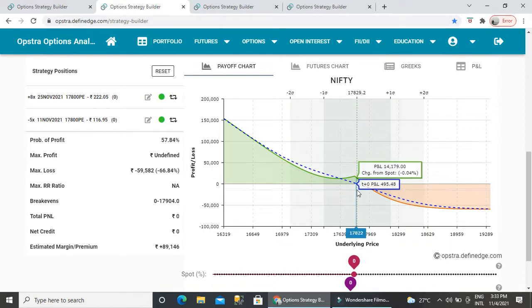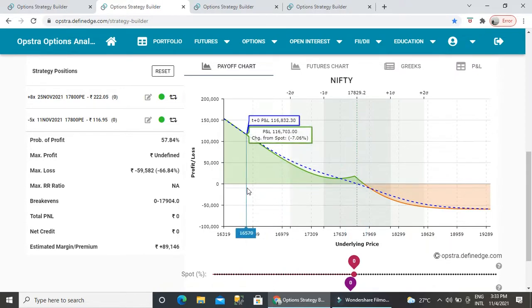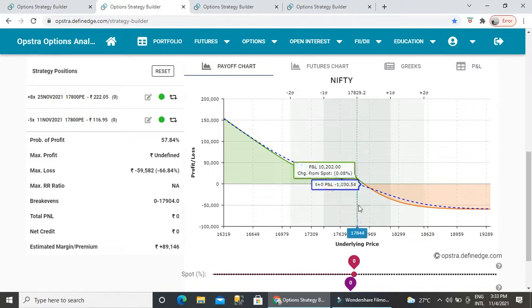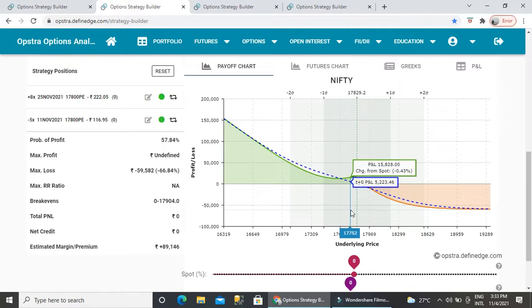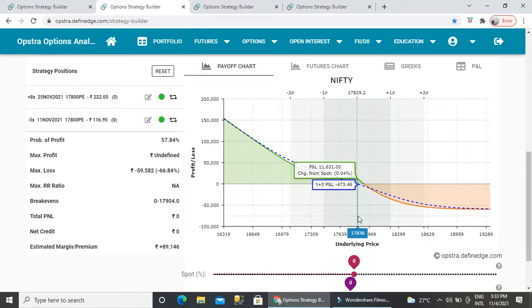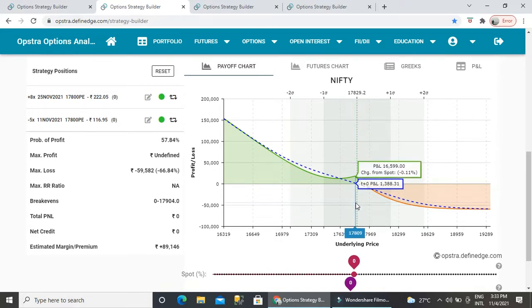If the market really falls very quickly within a month, you can make a huge profit. That is one case, but otherwise too, if the market goes a little up, a little down, up, down and then down, even if it stays in the same place and closes at 17,820, we can make a profit. That's the benefit of this strategy for the downtrend.